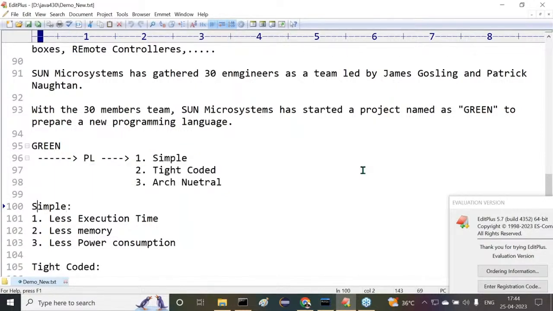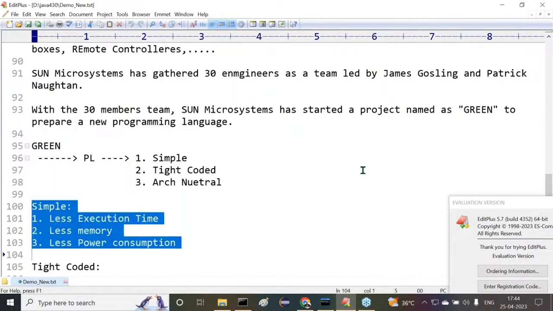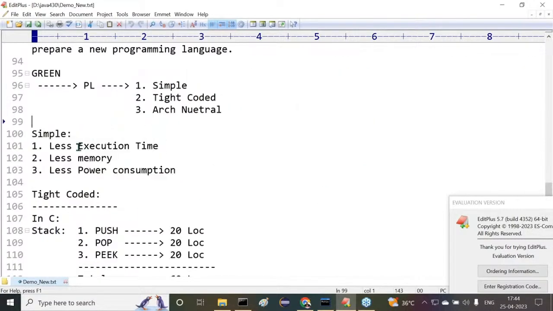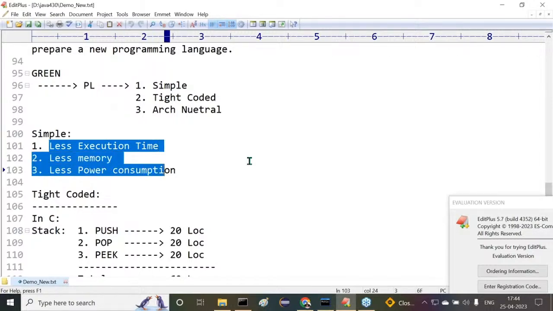Sir, if you're getting it or not, then immediately we have to think about it. Why it should be simple programming language? What exactly the factors they have included for this simple programming language? That programming language is simple because that programming language should take less execution time, less memory, less power consumption, less energy consumption, whatever it may be.